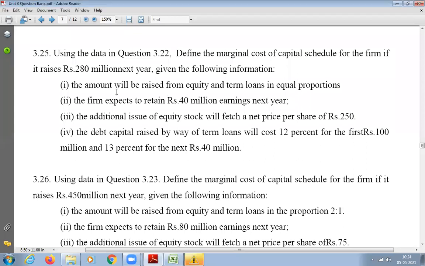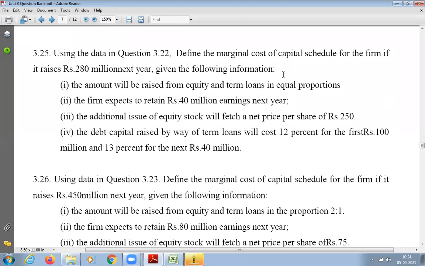So 280 million they want to raise. So this is your marginal cost of capital. So what is the marginal cost of capital for raising 280 million? We have to calculate. He has given further details on how they are going to raise it, whether they're going to issue equity or debt. One is equity, the other is debt, in the form of term loan. Term loan is also a debt.